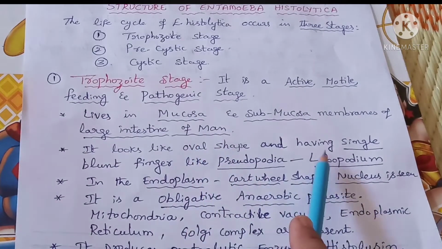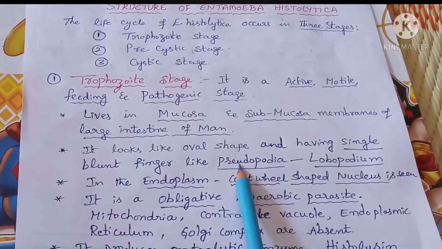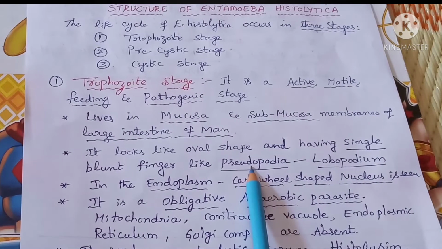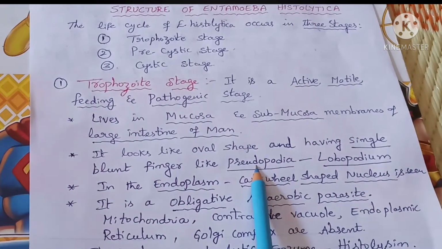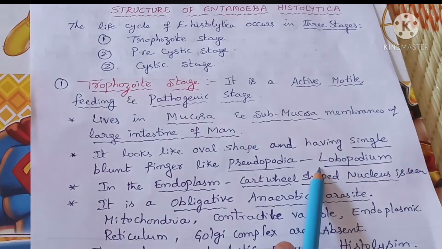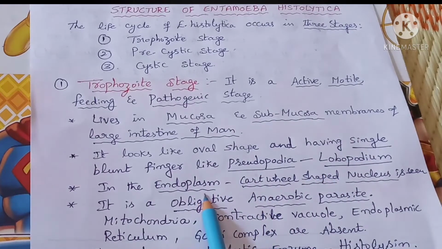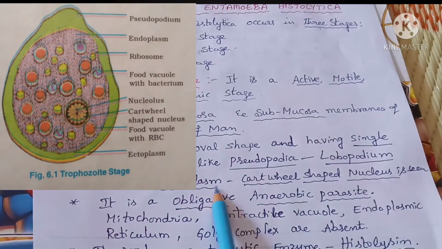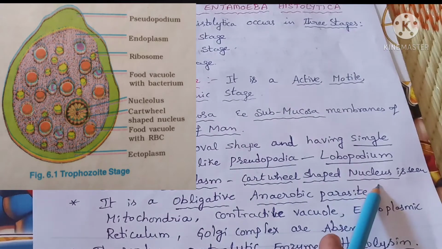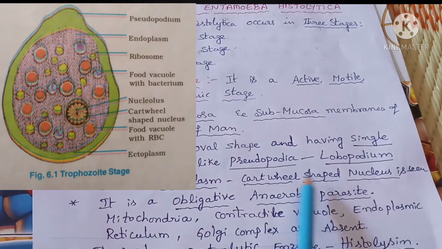It has a single blunt, finger-like pseudopodium, called a lobopodium, and in the endoplasm it has a cartwheel shaped nucleus. It is an obligate anaerobic parasite.